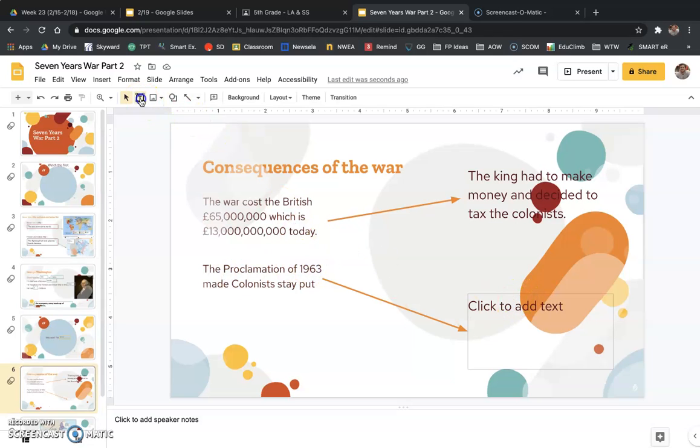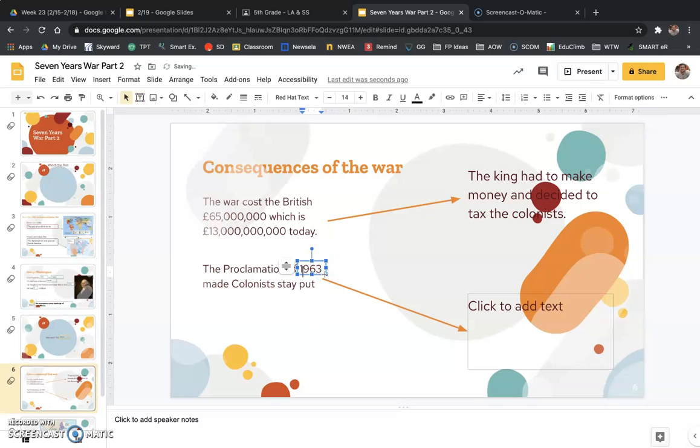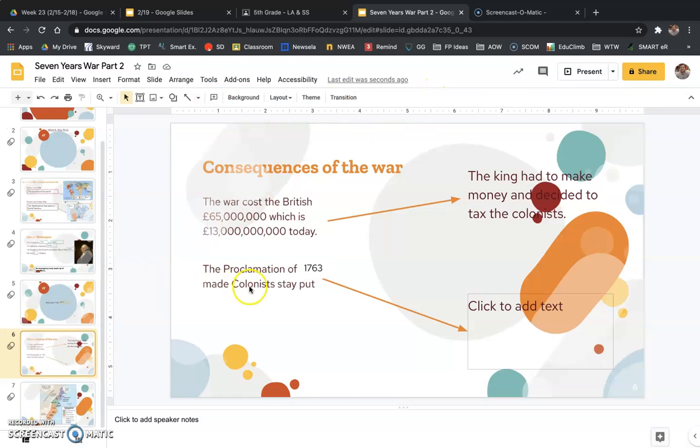Also, I don't know why I said 1963. I have Watson's Go to Birmingham on my mind, apparently. So let me change this. Give me 1 second. So, sorry about that. I changed it. Proclamation of 1763.